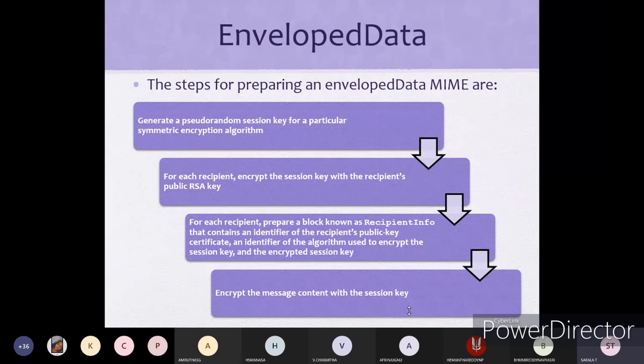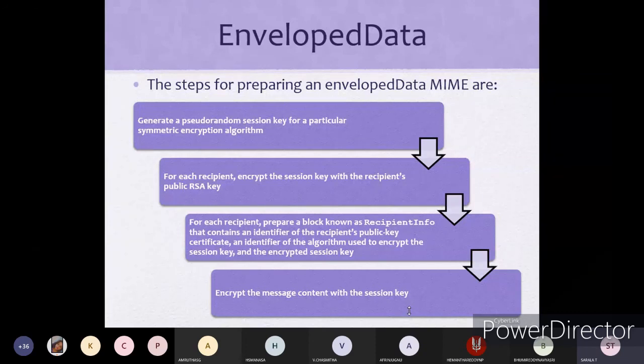Then for each recipient, encrypt the session key with the recipient's public RSA key. Whatever the session key is, that key also has to be encrypted using the public RSA key, because that session key, or symmetric encryption key, should not be received by any of the hackers. If they receive it, the enveloped data can easily be decrypted by anyone. That's why the session key also has to be encrypted using the public RSA key.